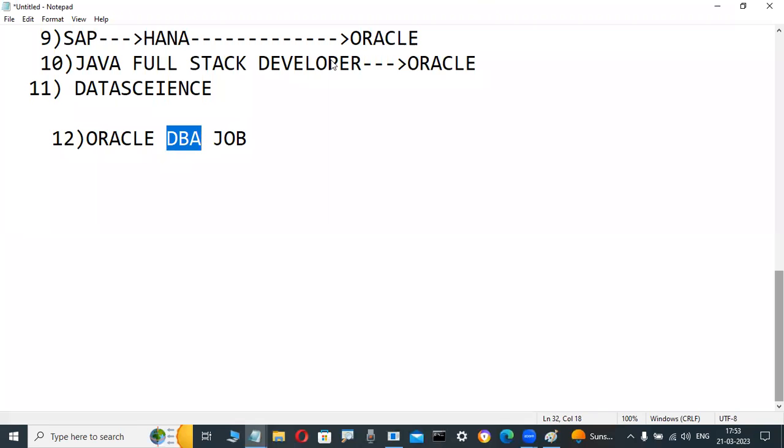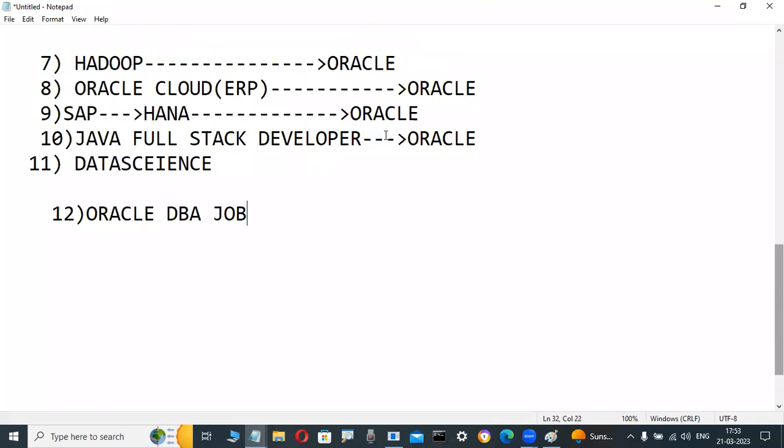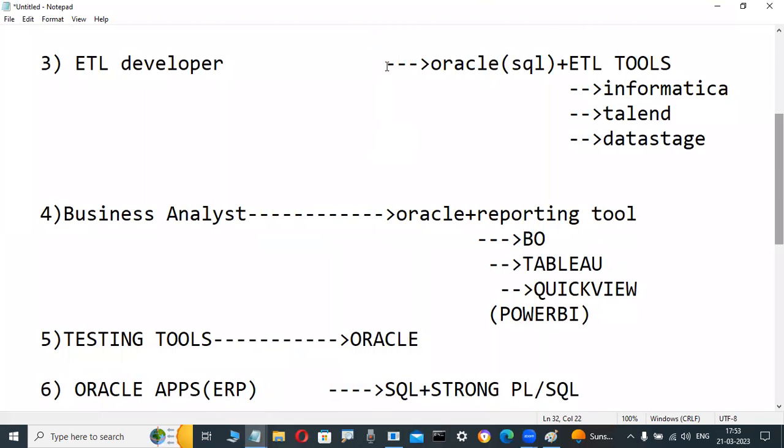Those persons also need minimum knowledge of the database, so those persons also learn the Oracle course only. That's why different types of persons, based on the type of requirement, are learning this course only. Even if you are not working in a database, this knowledge is very helpful. A minimum knowledge is very helpful.